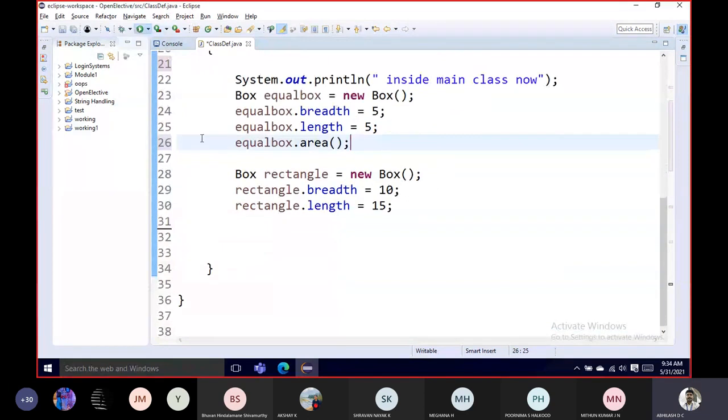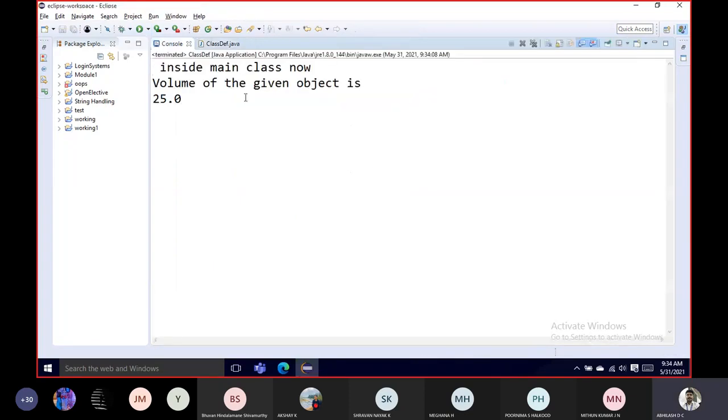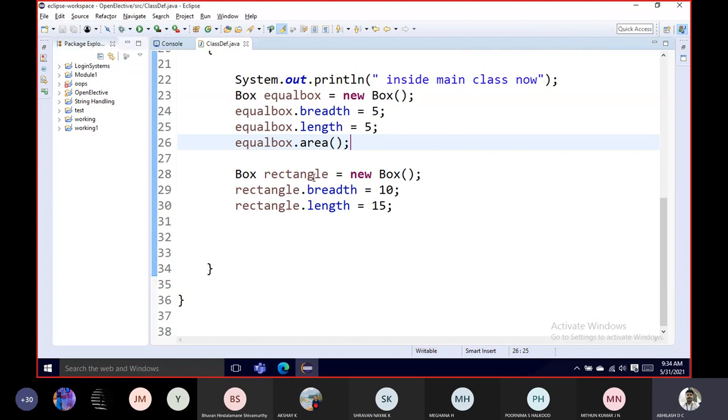Okay, so looking into the example here, inside the main class now, volume of a given object is 25. Straight away, I don't need to do my calculation regarding the area again and again. I'm just calling out a few values here.